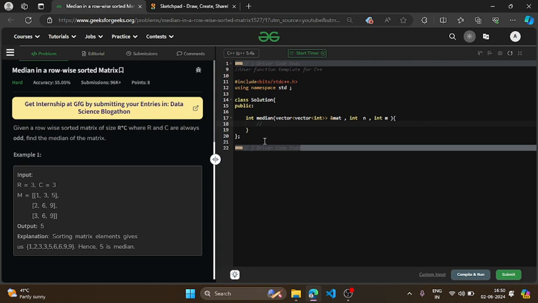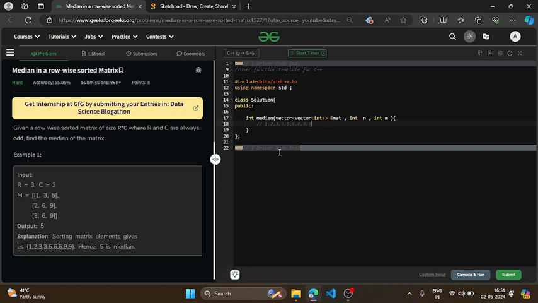So as given in the example, here we are given 1 3 5, 2 6 9 and 3 6 9. So first of all we will have to convert this 2D array into a 1D array, which should be sorted as well. So I will be converting it like 1, 2, 3, 3, 5, 6, 6, 9, 9. So this is the sorted version of this particular 2D matrix. Okay, so now the middlemost element will be, yeah.